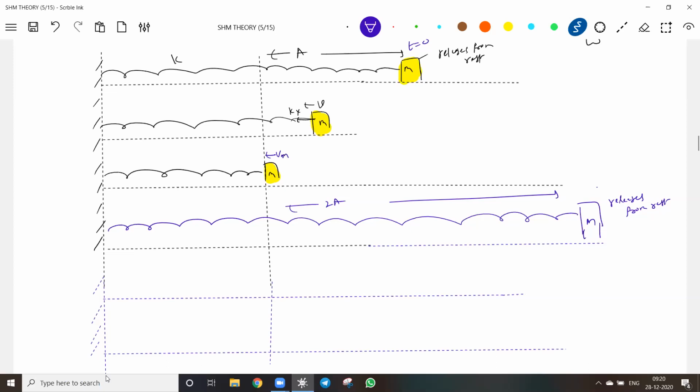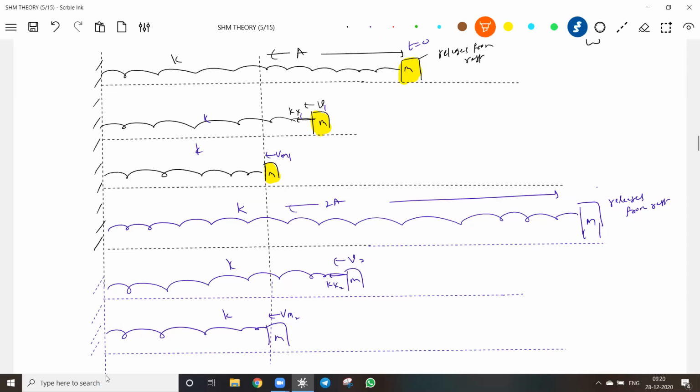By the time it comes here, it will have some velocity. I am not bothered what velocity it has; with spring force kx1, you write v1, and let me write v2 for kx2. By the time the block comes to the mean position, it will have maximum velocity. This is vm1, this is vm2.